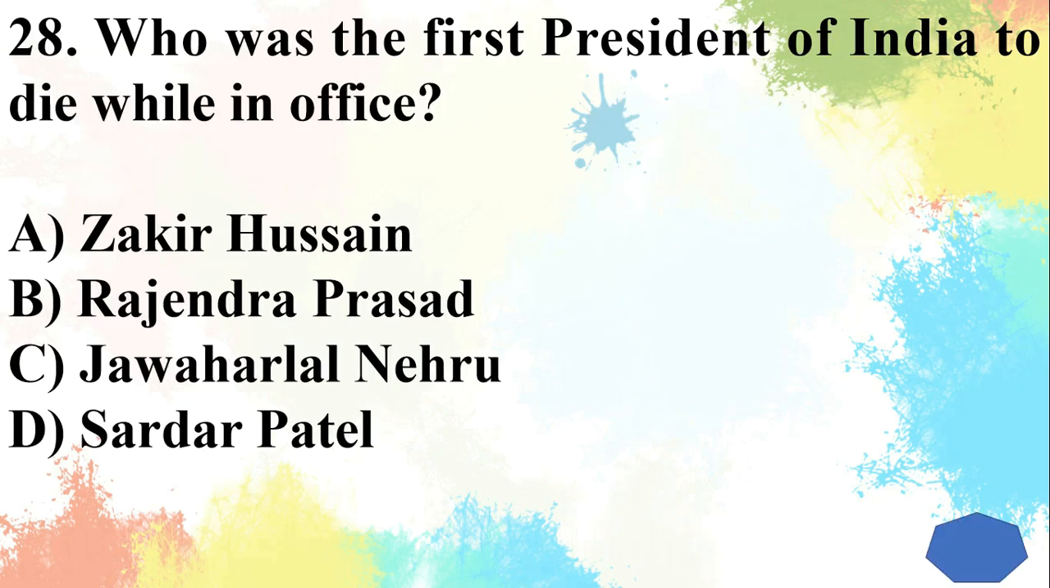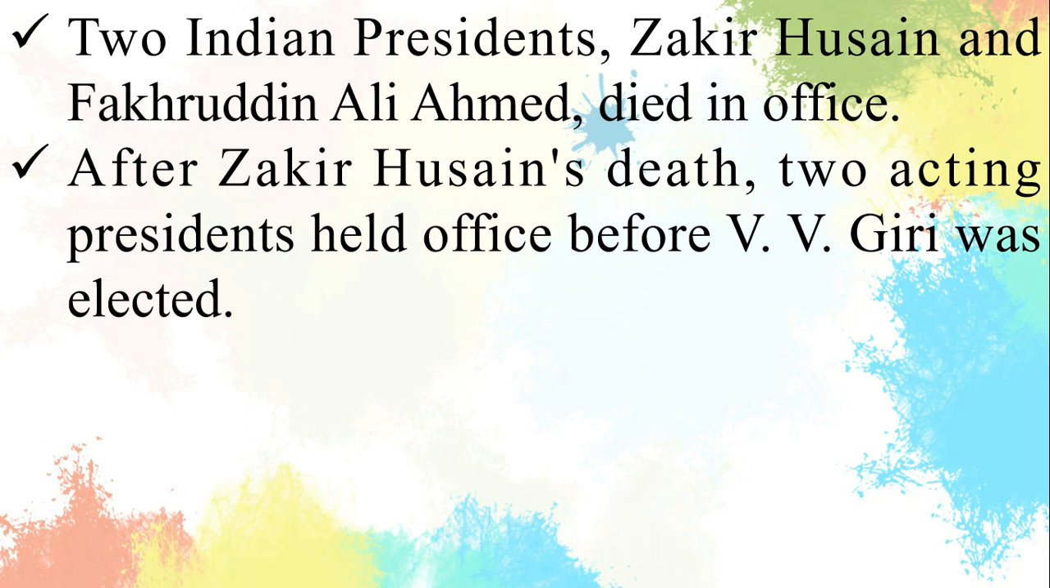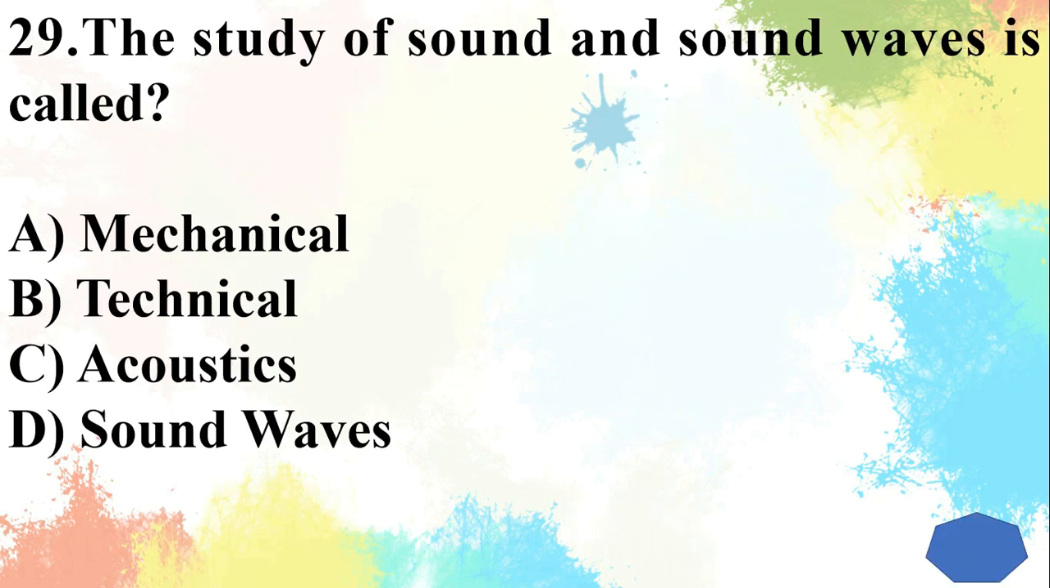Question 28. Who was the first President of India to die while in office? Answer is Zakir Hussain. Two Indian presidents, Zakir Hussain and Fakhruddin Ali Ahmed, died in office. After Zakir Hussain's death, two acting presidents held office before V.V. Giri was elected.